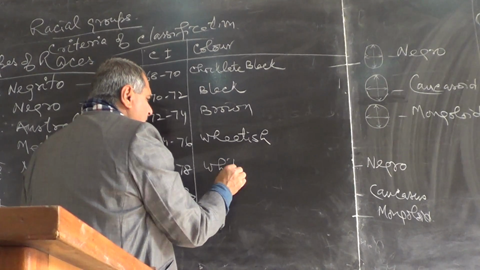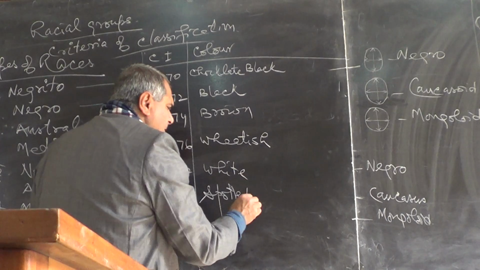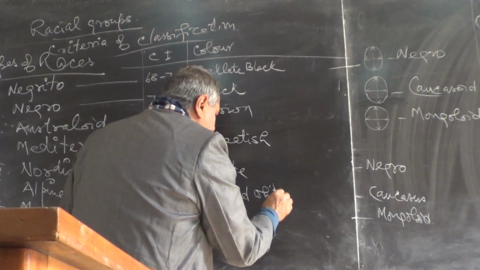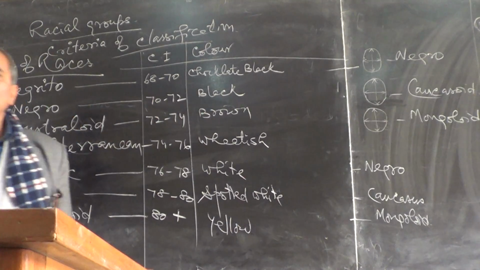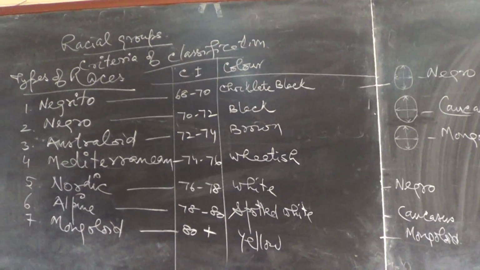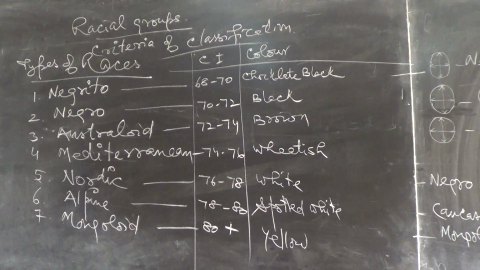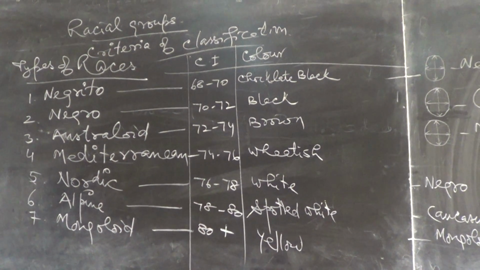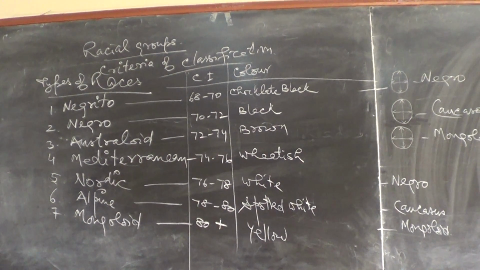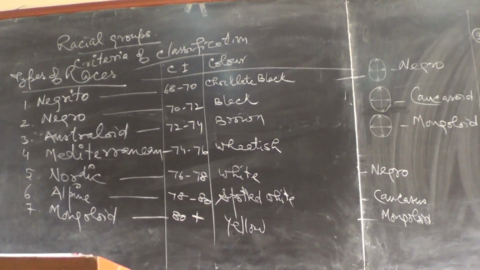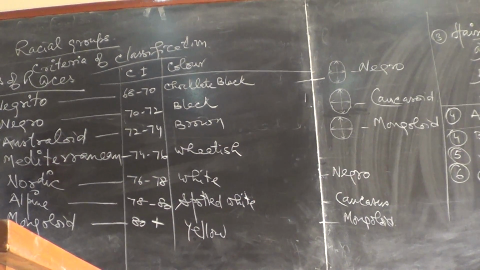White. This is spotted white. This is yellow. You must be knowing spotted white. Yes. Sometimes if you see any person from Norway or Scandinavian region, you will find white color with spots. Like you may see, oh, they are the moles kind of things. So they are the spotted white. So this is one of the criteria.